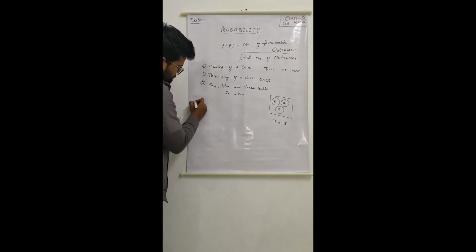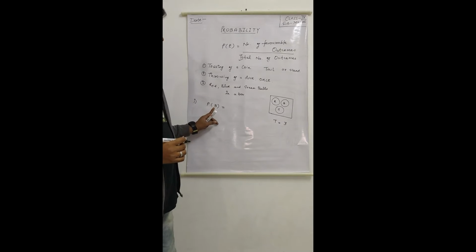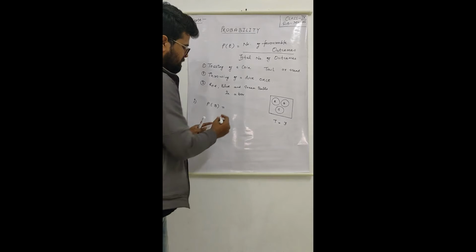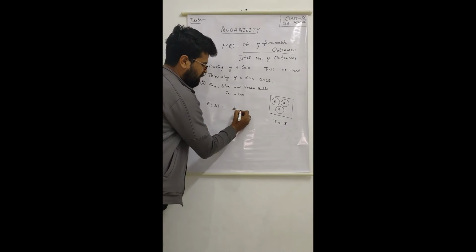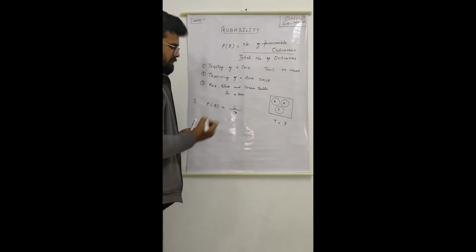Let us suppose we have to calculate the probability of getting the blue ball. Out of these 3, the blue ball comes only once. So the number of favorable outcomes is 1, divided by the total number of outcomes, which is 3.